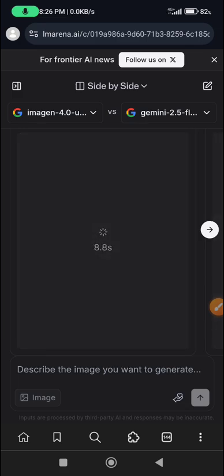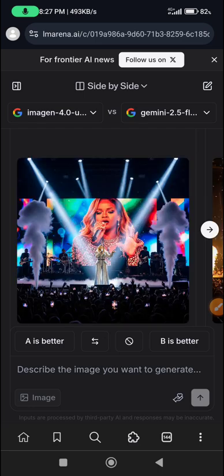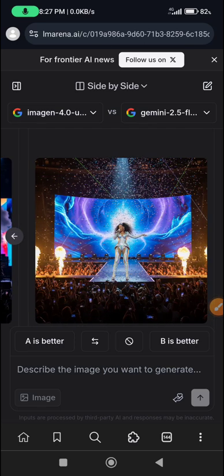So now this platform is so good. You can generate anything on this platform. All you need to do is just go ahead and type your prompt, then wait for it to generate the images for you. Can you see it? So now this is the image of Rihanna live on stage. Can you see it? Very clean. Very clean.